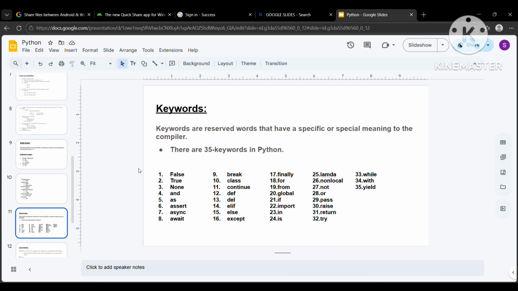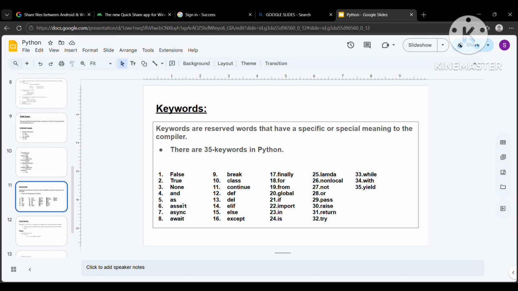Next is our keywords. So what are keywords? Keywords are reserved words that have a specific or special meaning to the compiler. There are 35 keywords in Python. Here are some of them. Not some of them, here are all of them. False, True, None, and, as, and etc.